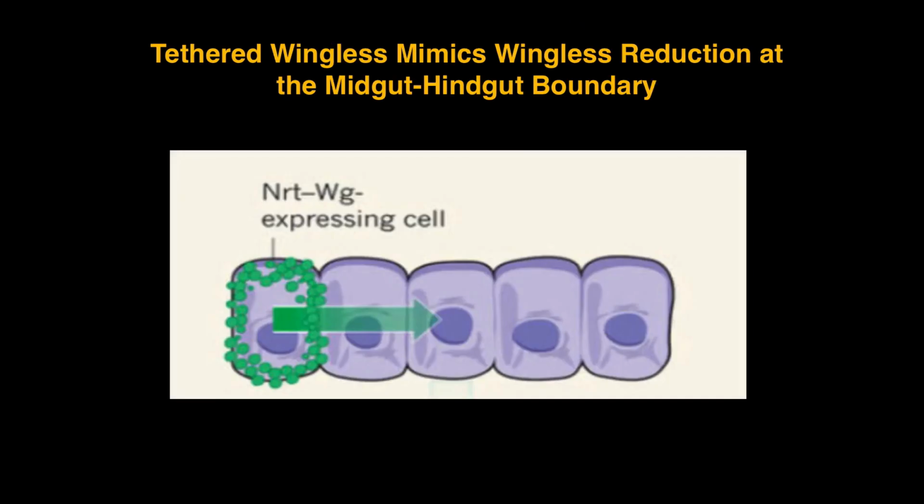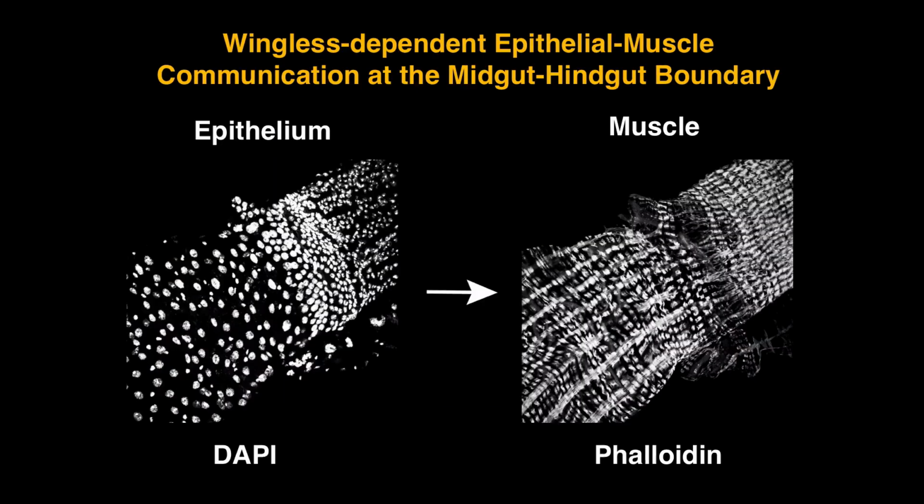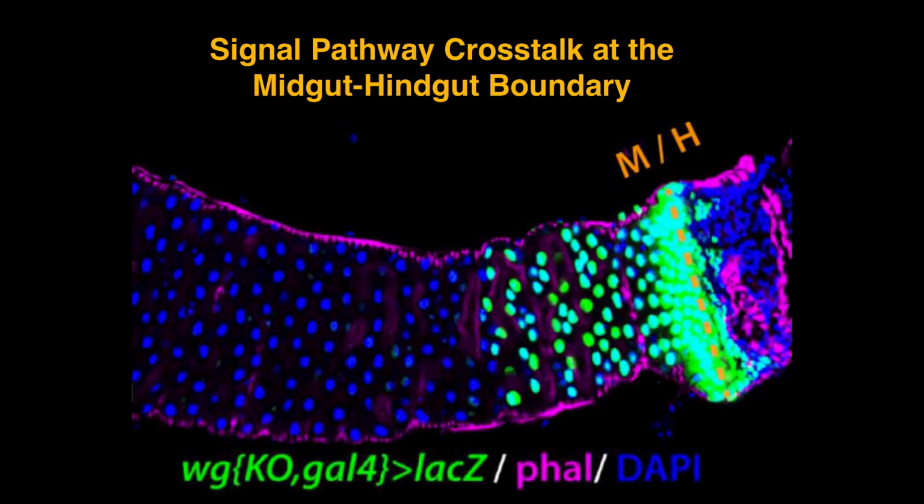So two points I just want to leave with you from this part: it looks like the tethered wingless is similar to inhibition or reduction in wingless signaling. And the second point is that wingless signaling in the epithelium seems to be critical for patterning in the muscle. And wingless spreading might be important for this process as well.